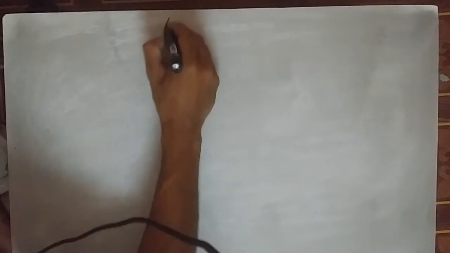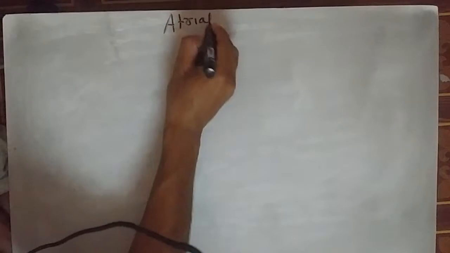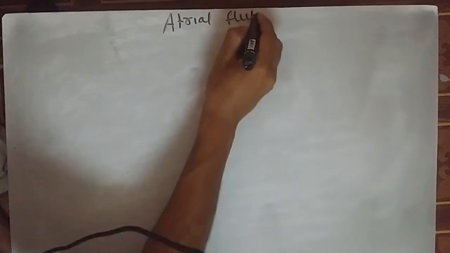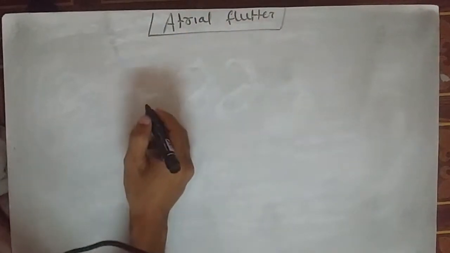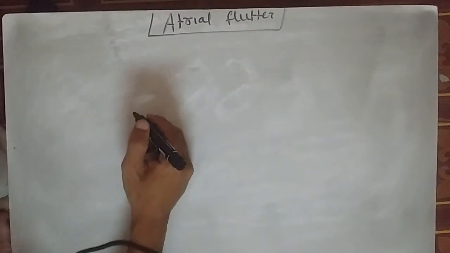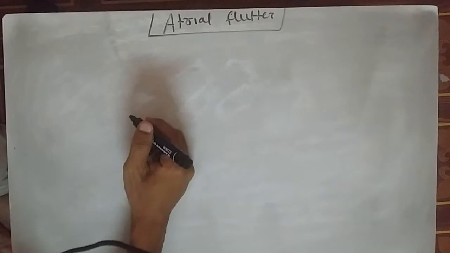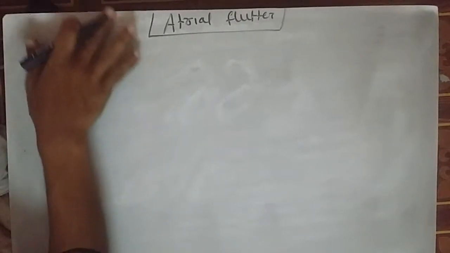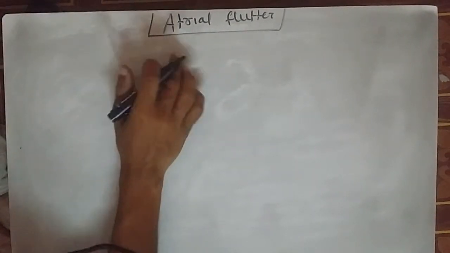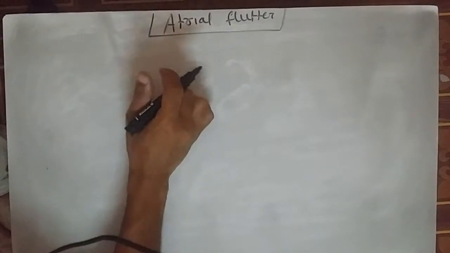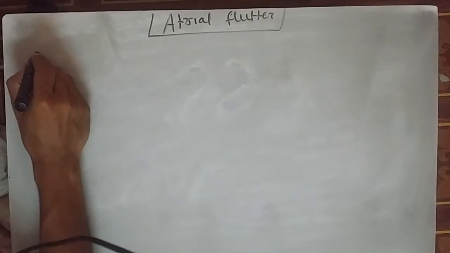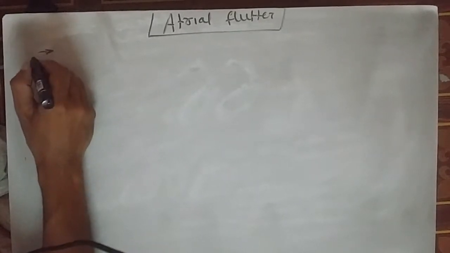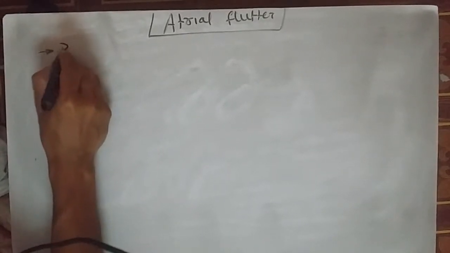Now speaking about atrial flutter. Atrial flutter is exactly similar to atrial fibrillation, and we will only talk about the slight differences. One should remember that atrial fibrillation was irregularly irregular, but flutter is regularly irregular.